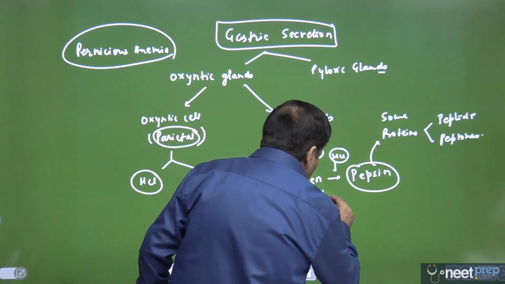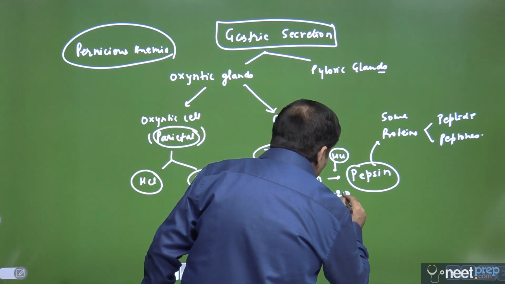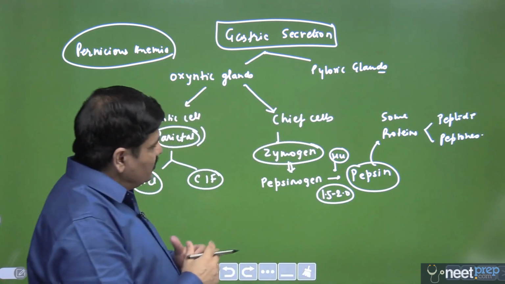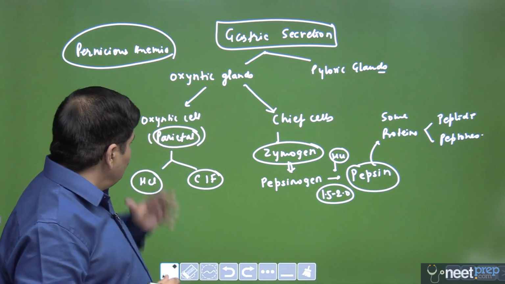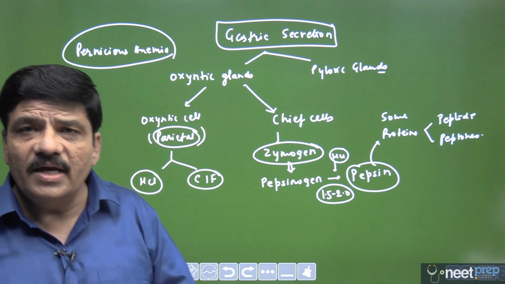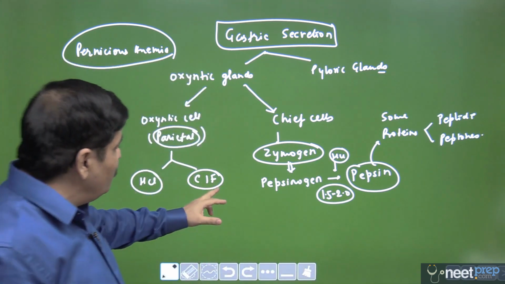So we are looking at an optimum pH value of 1.5 to 2.0. This is pretty acidic, and it is because of the secretion of these parietal cells, which is hydrochloric acid. So this is again a very, very important thing.